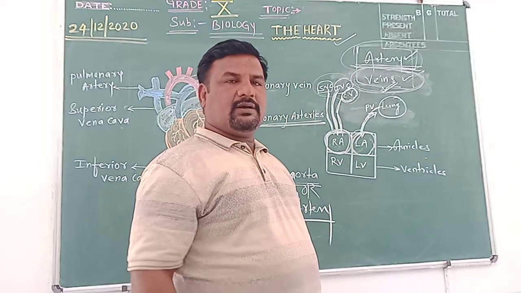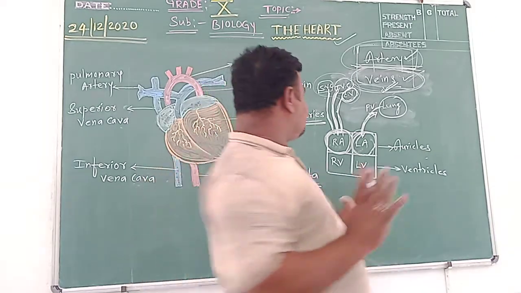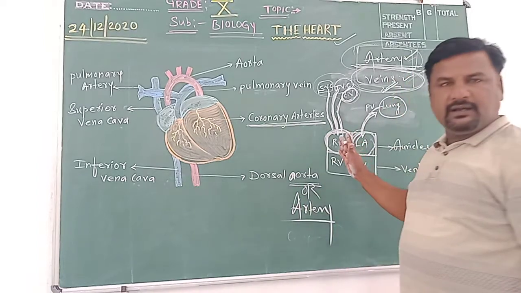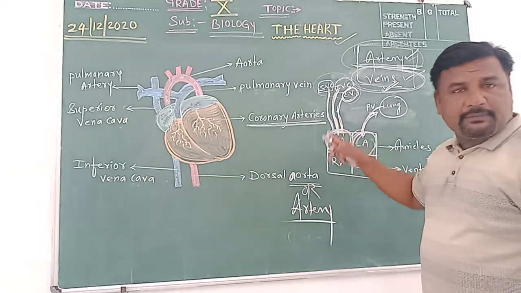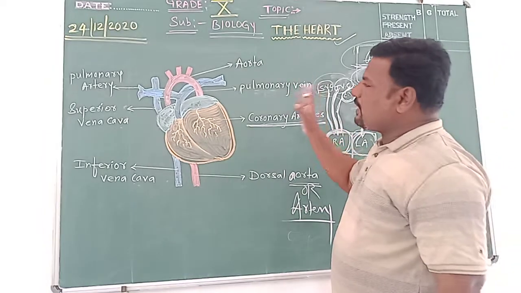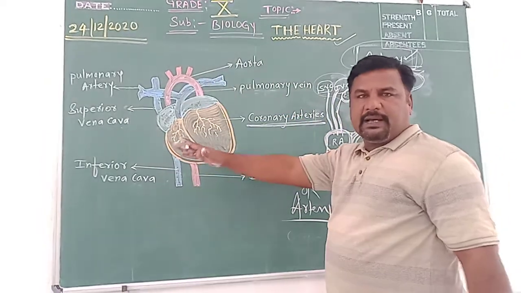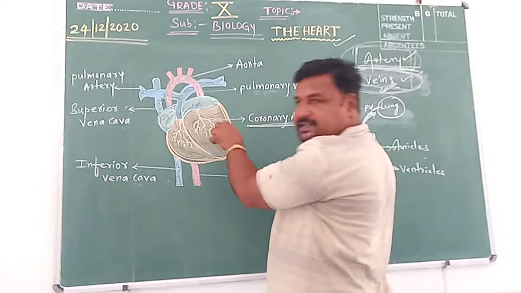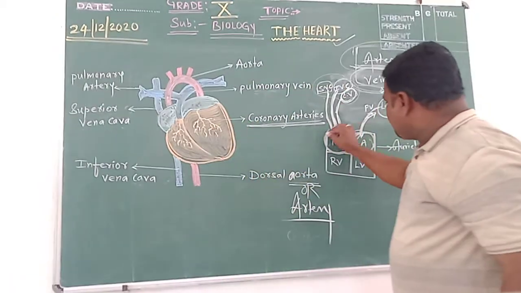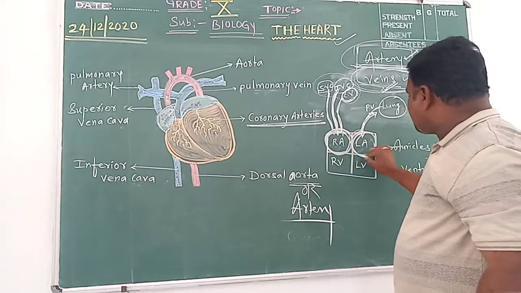Okay. Hope you are able to understand. This side of the heart has which blood? Deoxygenated. From where has this deoxygenated blood come here? From various body parts such as the upper body part, lower body part, and the deoxygenated blood present in the muscles of the heart itself. So here impure blood is there and here pure blood.